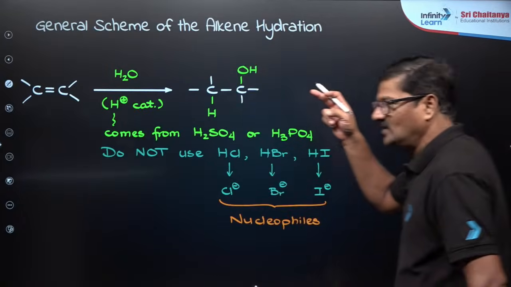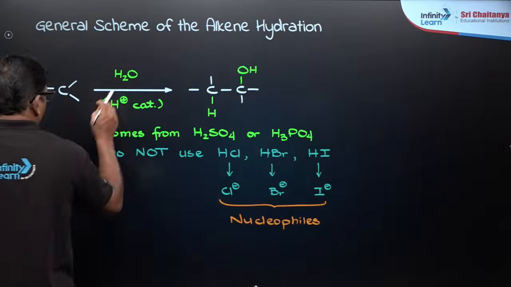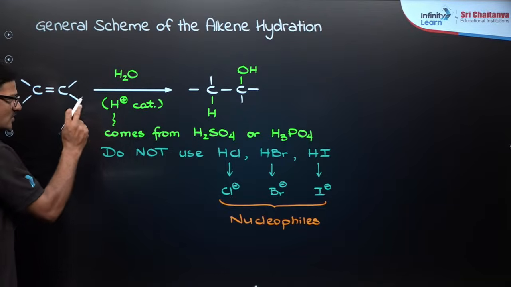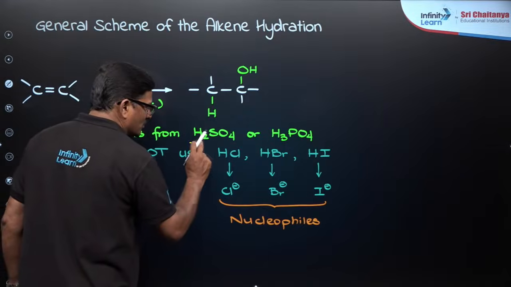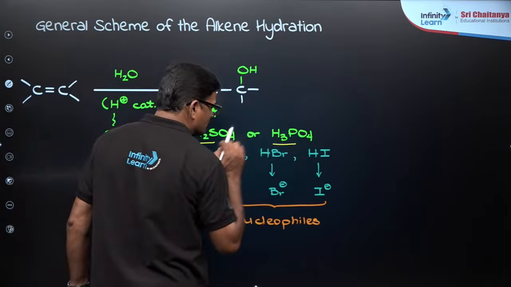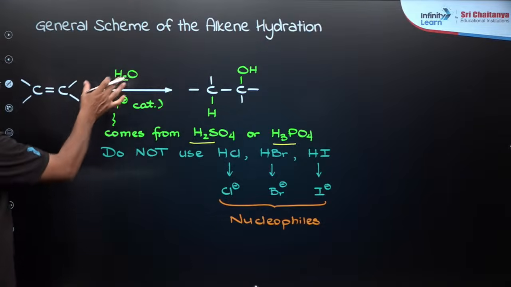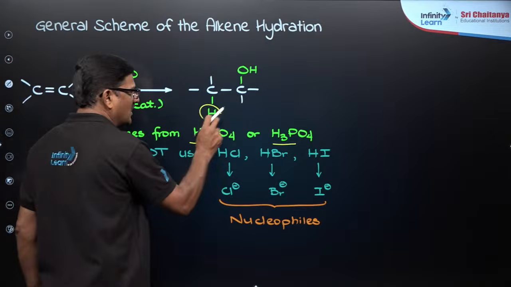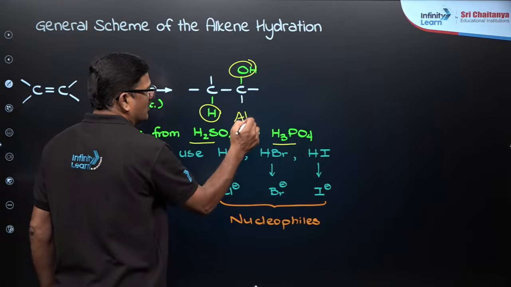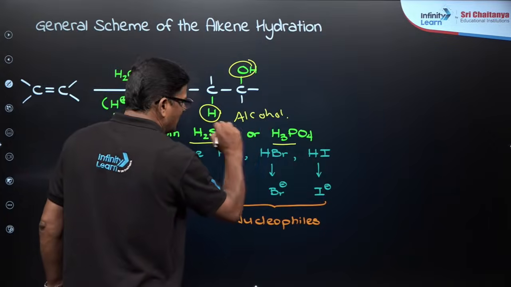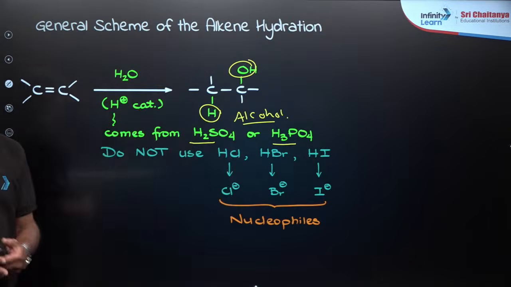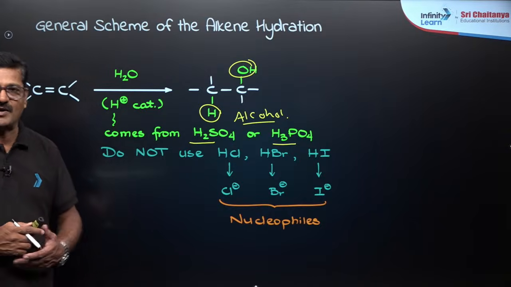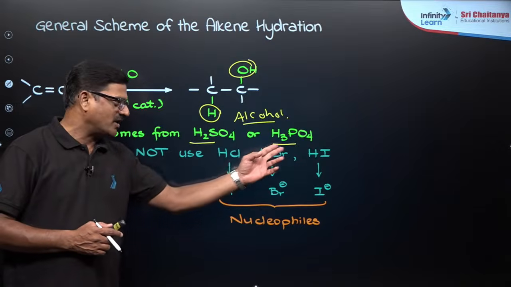You see, this is an alkene, and when water is added in the presence of acid as a catalyst, you can use this acid as a catalyst. So, you can use H2SO4, you can use H3PO4. That H2O contains H plus and OH minus. So, H plus and OH minus add, and alcohol is formed. This is an acid catalyzed reaction. For this process, you can use H2SO4 or H3PO4, but you cannot use HCl, HBr, HI.